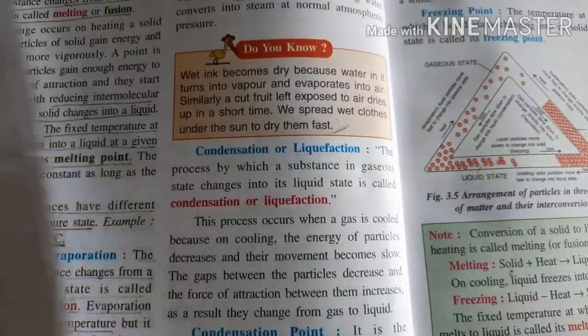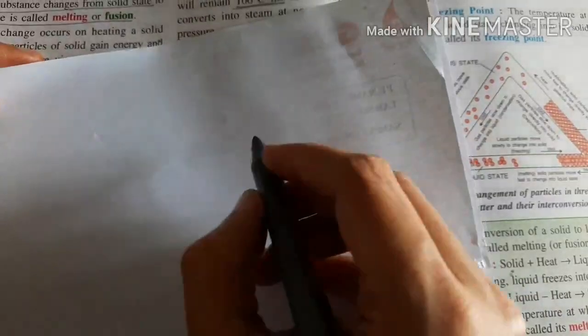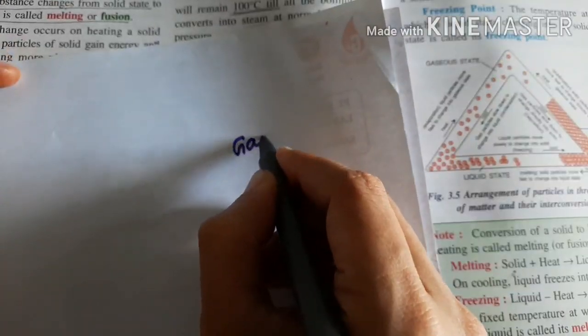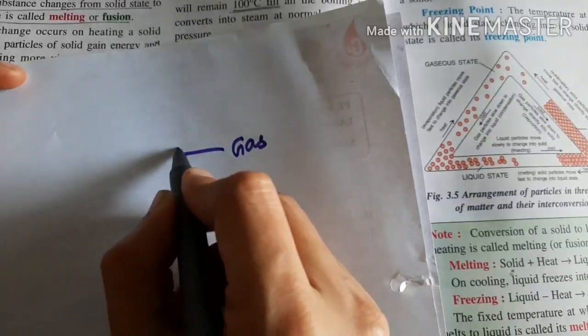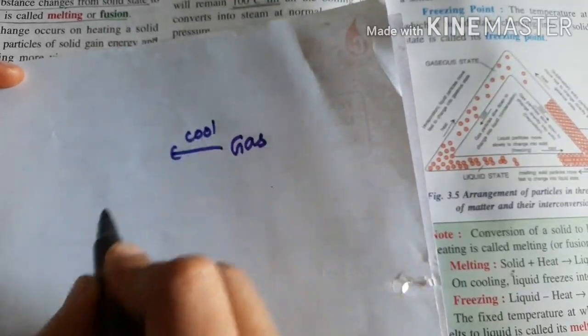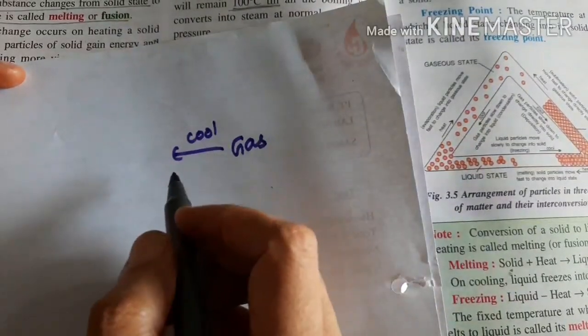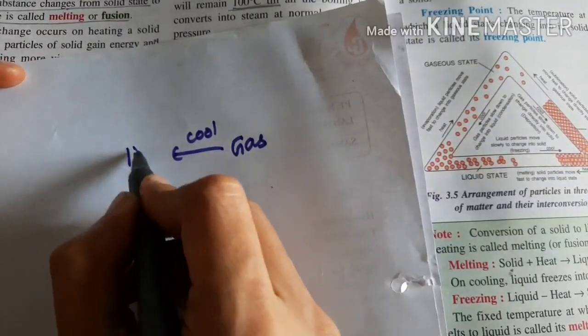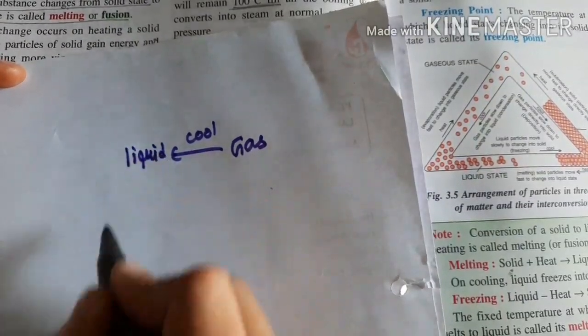So what is the reverse process? When a gaseous substance is cooled down, it converts into a liquid. We learned this point already.